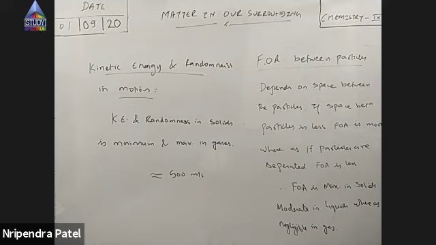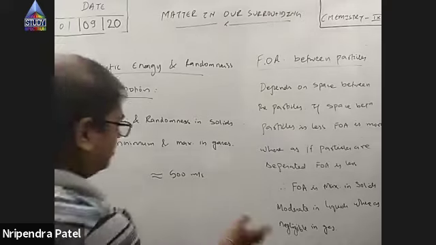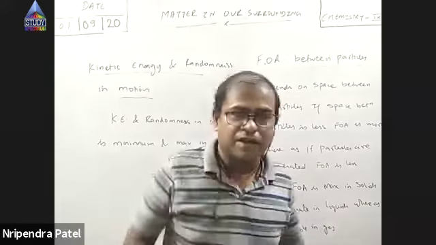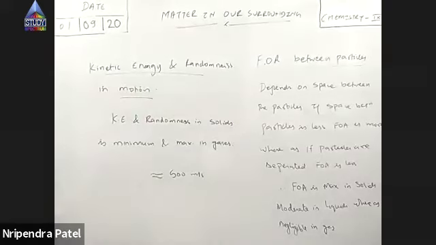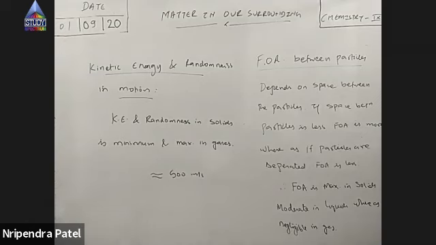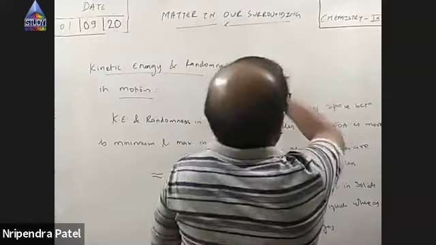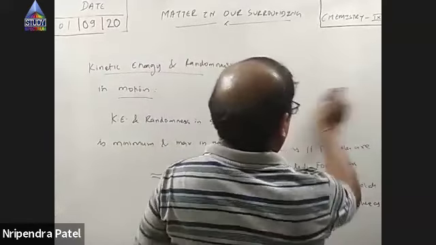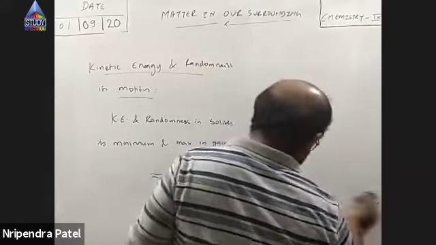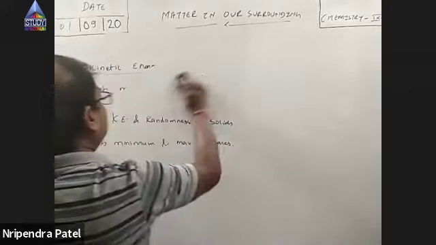Why? Because gaseous particles travel with very high speed, and gravity on the moon is less, so it could not hold the gaseous particles and they escaped, right? Okay, so these are the points which distinguish the three states of matter. I hope you have understood all the points and you will remember them. It's a very easy topic actually.